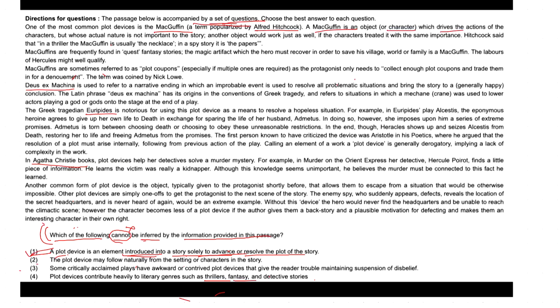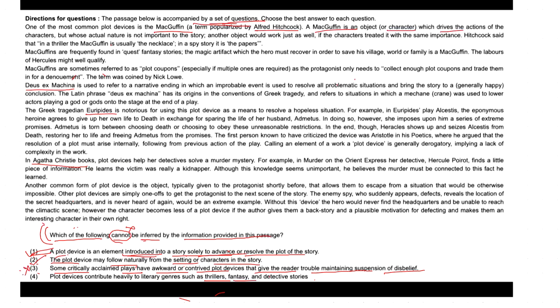Look into option 2. Option 2 stated the plot device may follow naturally from the setting or characters in the story. Yes, this can also be inferred. Now look into option 3. What did option 3 state? Some critically acclaimed plays have awkward or contrived plot devices that give the reader trouble maintaining suspension of disbelief. Yes. Now you can find that option 3 cannot be inferred from the text.